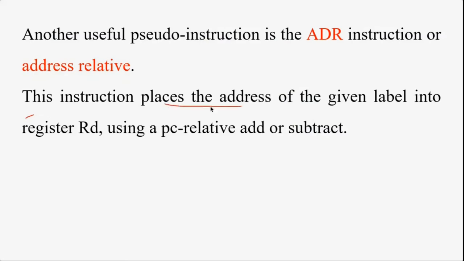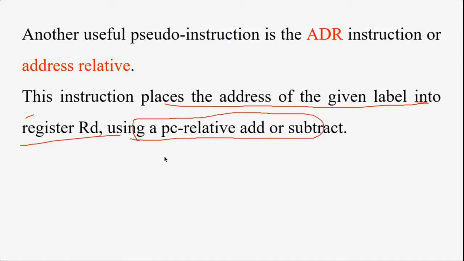This instruction places the address of the given label into register Rd, always using the PC relative addressing mode, PC relative add or PC relative subtract. This concept we will study with the load and store instructions in the next session. So this is how the ADR instruction works.